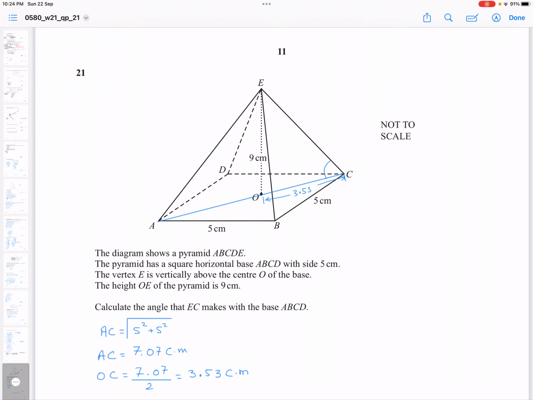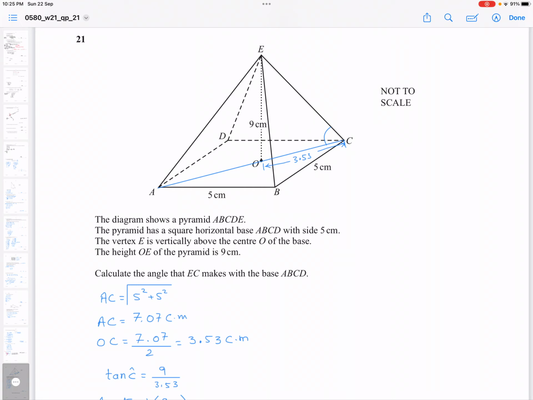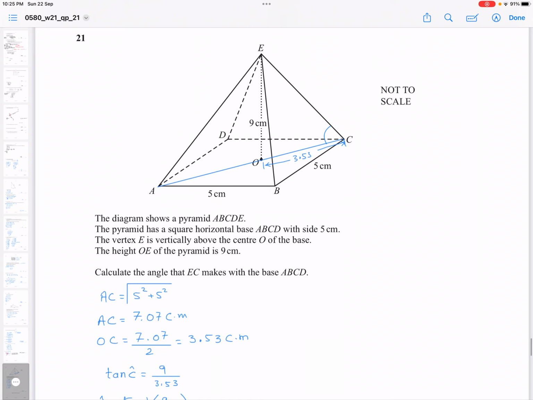I have drawn AC with the blue line, and the angle EC with the blue ink. So first of all, find out the length of AC by using the Pythagoras theorem. So AC would be equal to the square root of 5 squared plus 5 squared. So AC is 7.07. Now find OC by dividing 7.07 by 2, which is 3.53. So you have a right angle triangle, that is EO is 9 centimeter and OC is 3.5.